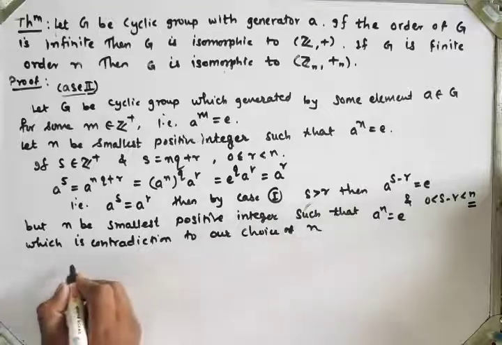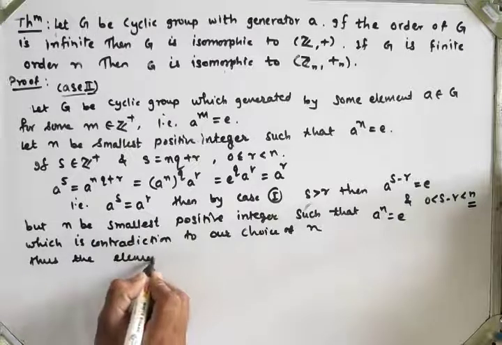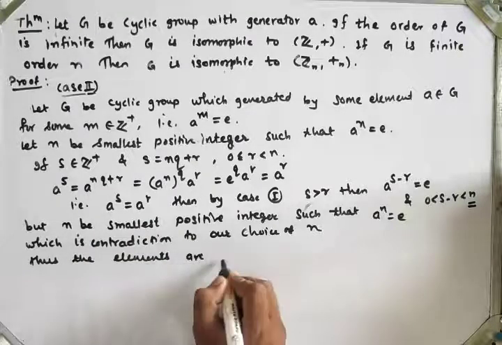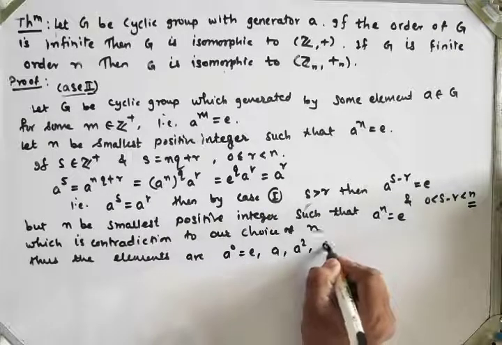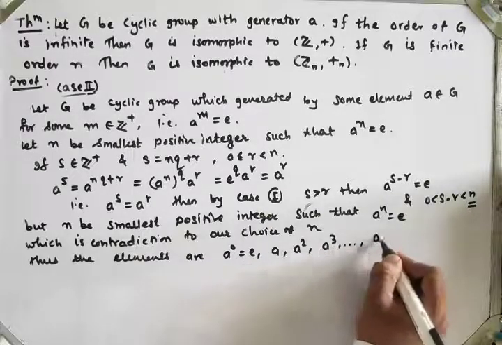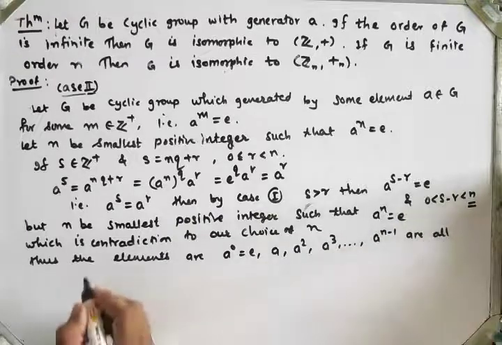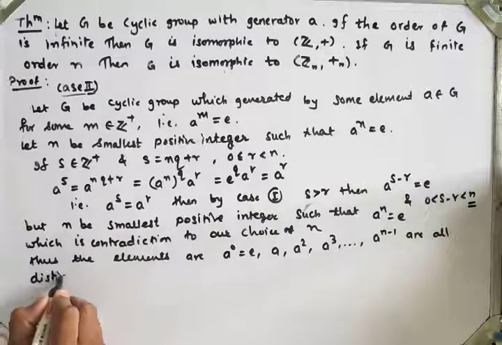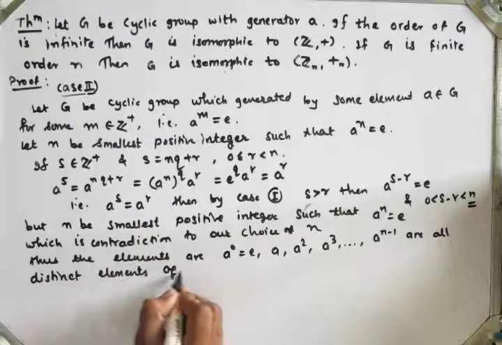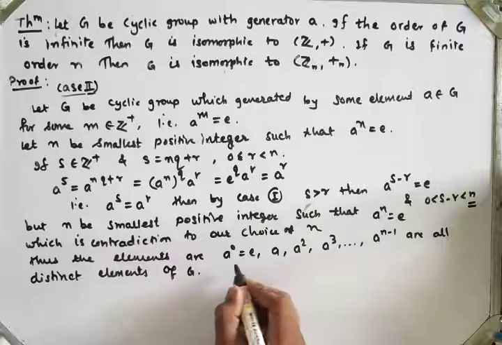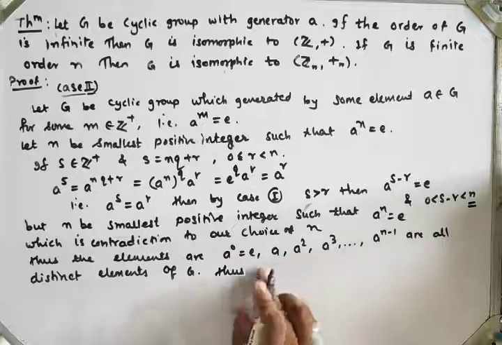Thus the elements a raised to 0 equal to identity, a square, a cube, and so on up to a raised to n minus 1 are all distinct elements of group G.